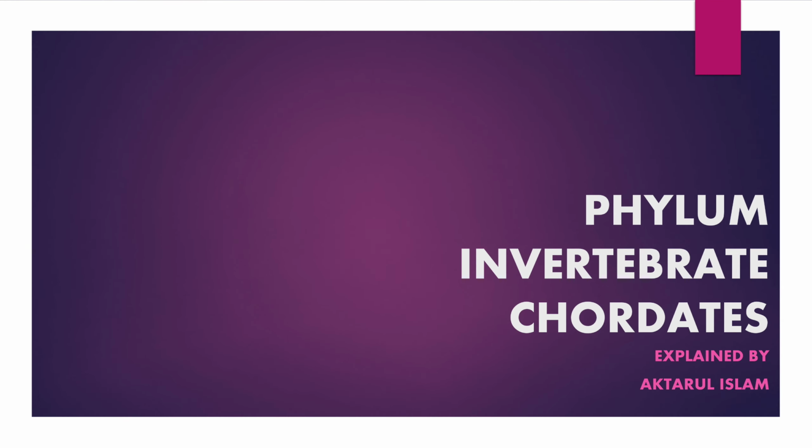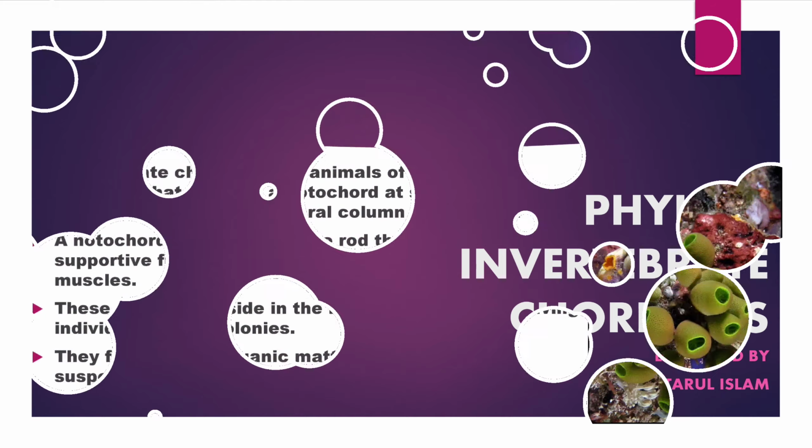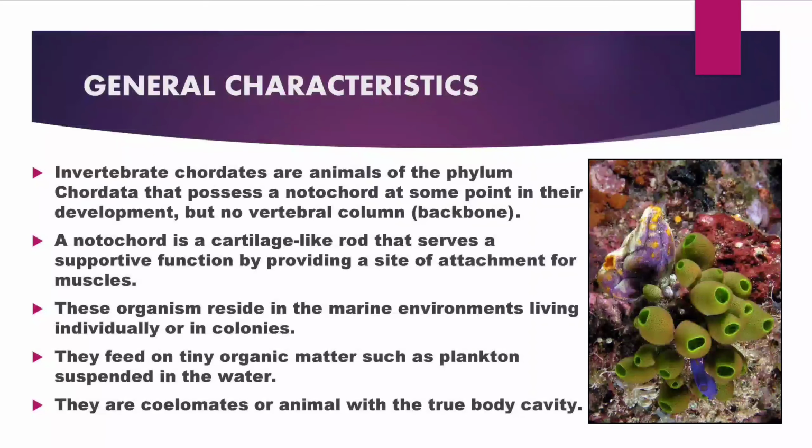Now let's discuss invertebrate chordates. General characteristics of invertebrate chordates. Invertebrate chordates are animals of the phylum Chordata that possess a notochord at some point in their development but no vertebral column. A notochord is a cartilage-like rod that serves a supportive function by providing a site of attachment for muscles.